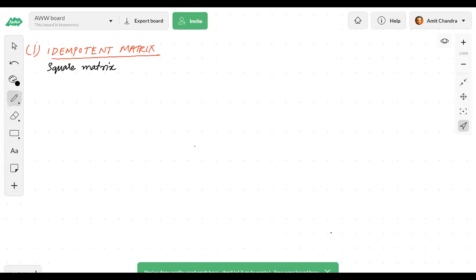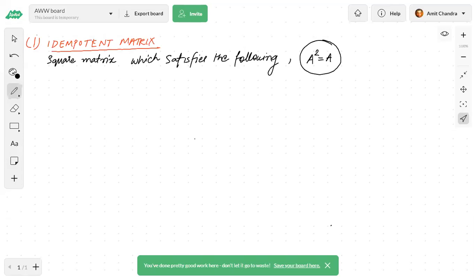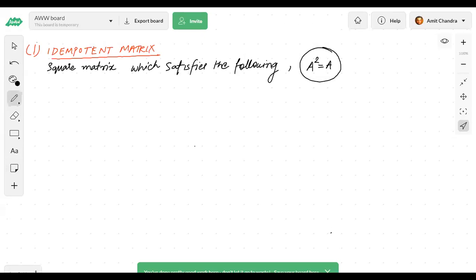Okay, yeah. This is a kind of square matrix which satisfies the following property: that A square is equal to A. If any matrix satisfies this property, A square equals A, then it is known as an idempotent matrix. Okay, now see, if A square is equal to A and this is true for any matrix, then we will call that matrix an idempotent matrix.